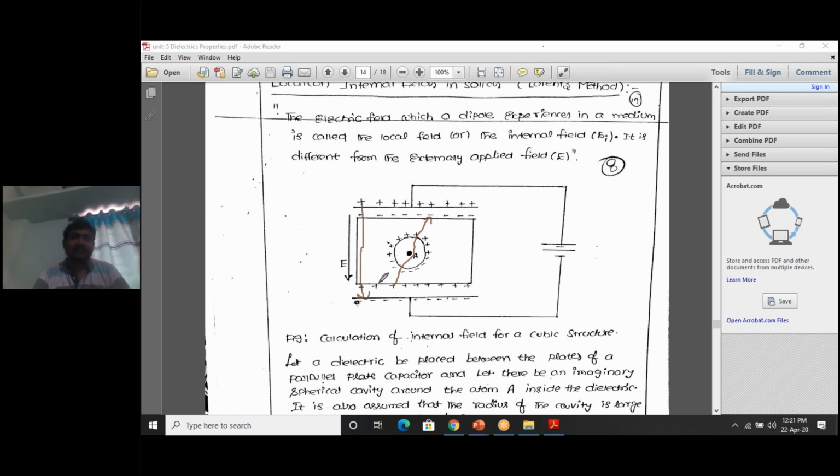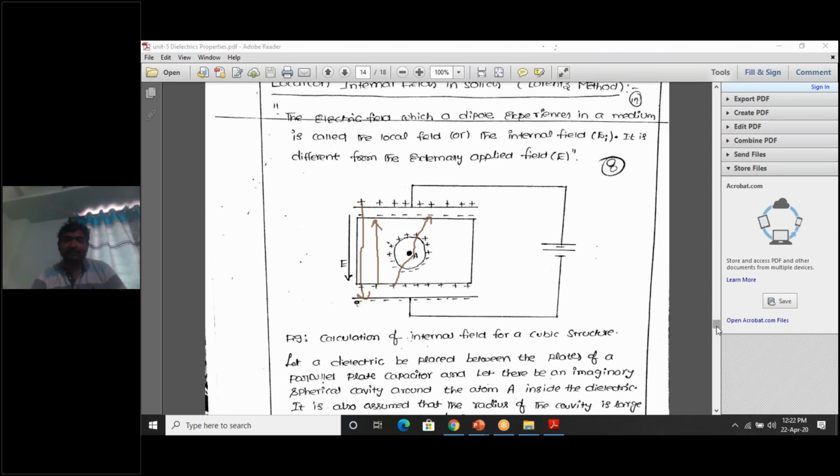This is the E1 electric field and this is the E2 electric field. E1 electric field is due to the charges on the capacitor plates. E2 is due to the charges on the surface of the dielectric slab, the upper and lower surface of the dielectric slab. Here E1, E2 cancel out. Okay, not cancel out, E2 is quite opposite to E1. So this is also called a depolarizing field, because E2 is quite opposite to E1.